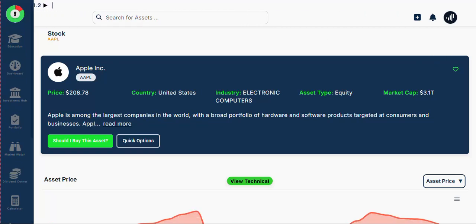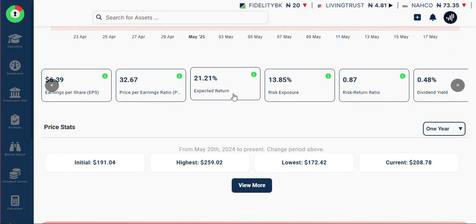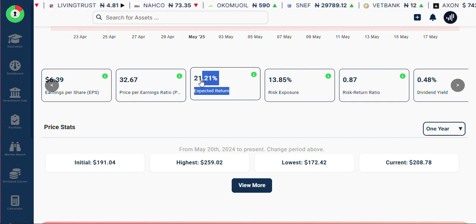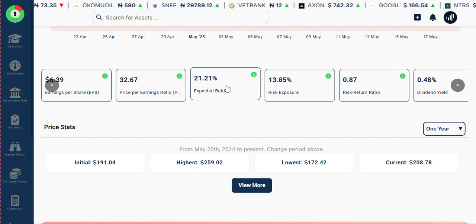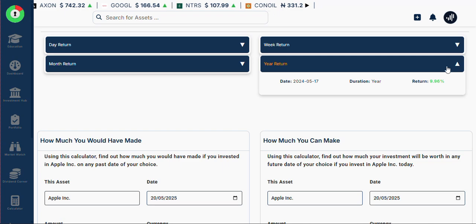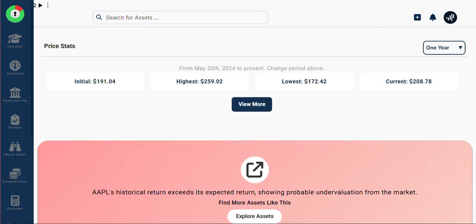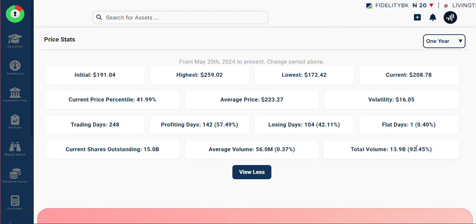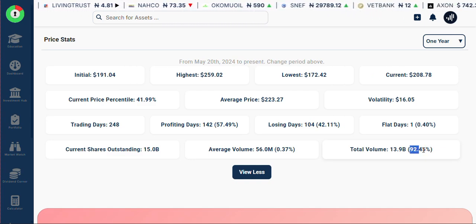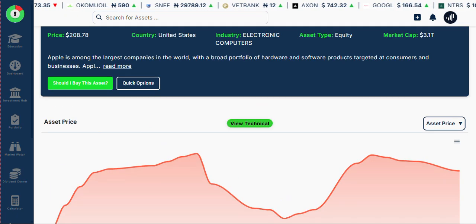So when you are studying an asset, don't just look at the performance. For example, look at Apple here. You see an expected return of 21.21. This is the effective yield, the 5 years effective yield, or an average for the past 5 years or so. Even when you look at the last year, Apple made 9.96%. That is one full year. Now, if you look at the volumes, you'll see that in the past 1 year, about 92.45% of the Apple shares actually changed hands. That's the volume.